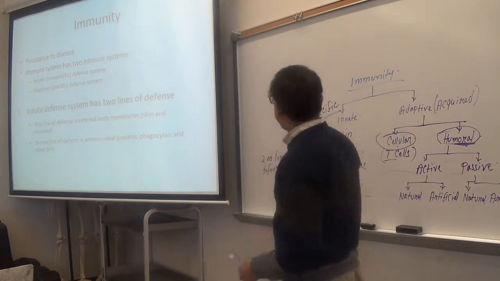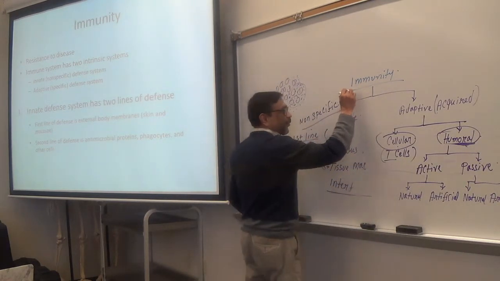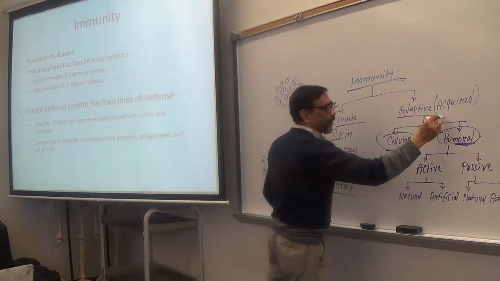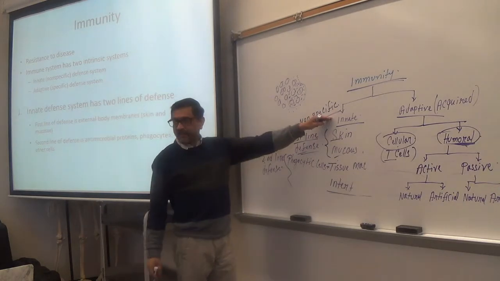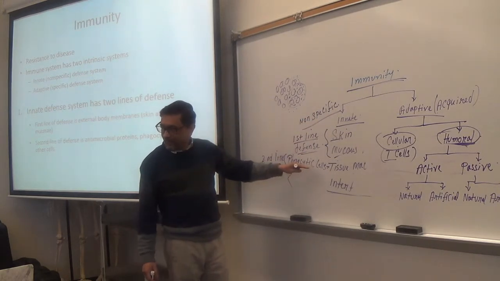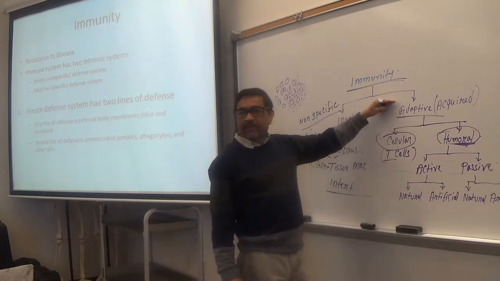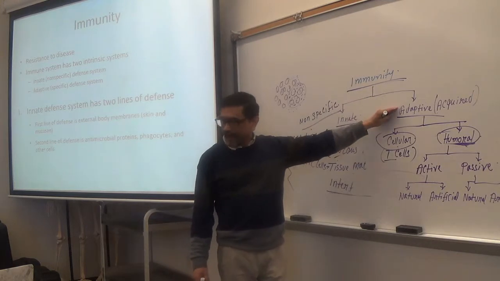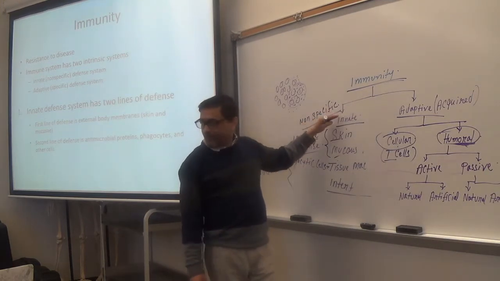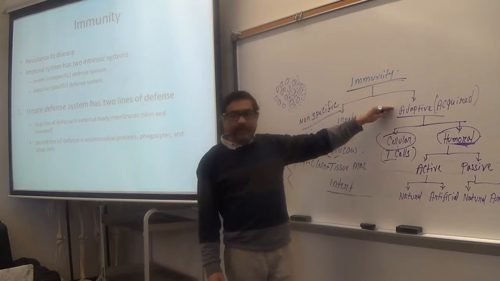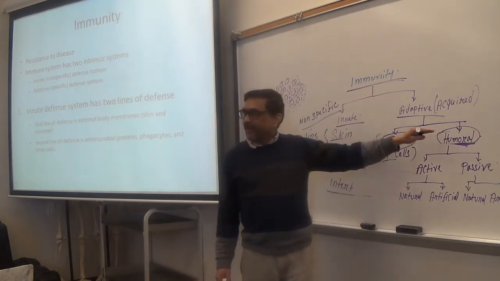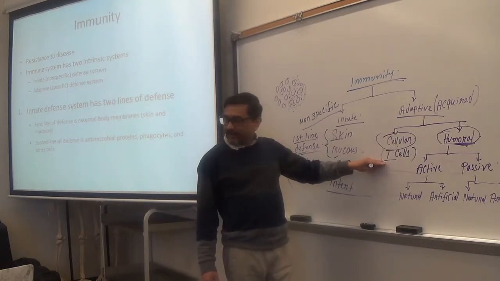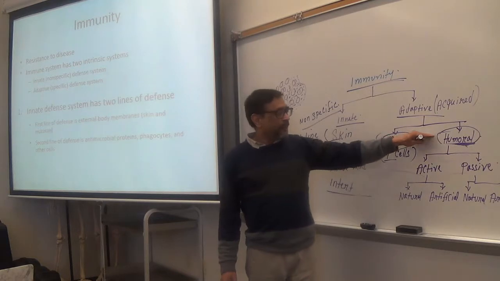First, let's go back. Immunity is divided into two: innate and adaptive or acquired. Innate gives the first and second lines of defense, and adaptive or acquired gives the third line of defense. Which one is highly specific? Adaptive, right? And innate is non-specific. Is it clear? Then adaptive is divided into cellular and humoral. In cellular, T cells are responsible. In humoral, B cells.